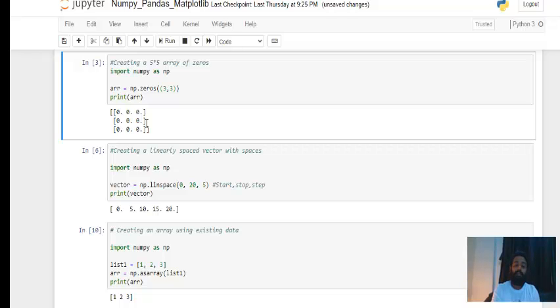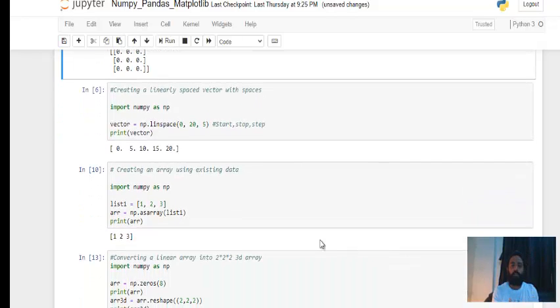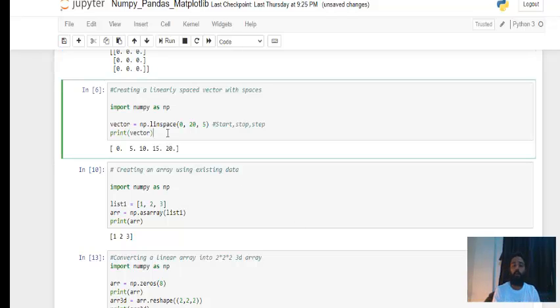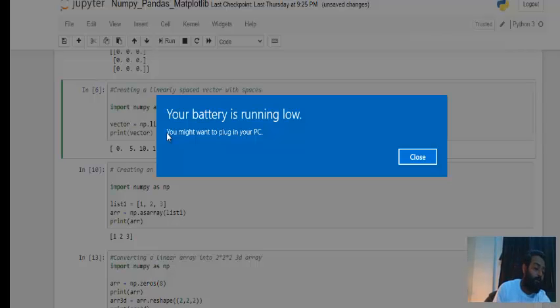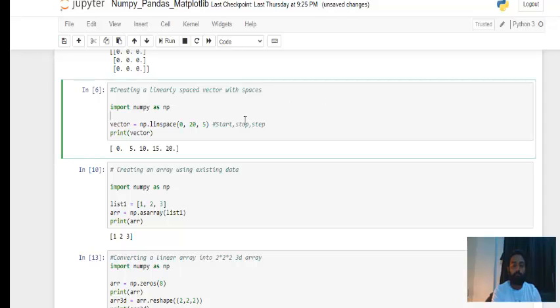Next is creating a linearly spaced vector. A linearly spaced vector means equal distance between any two consecutive numbers in that array. There is a function called linspace, which takes the start value, the stop value, and then the number of steps.